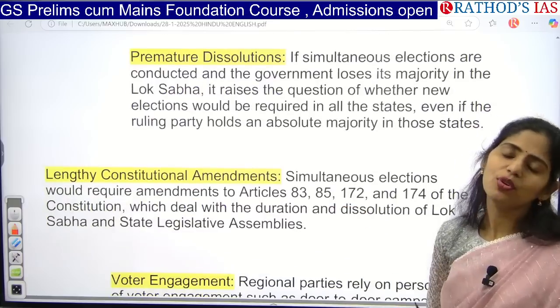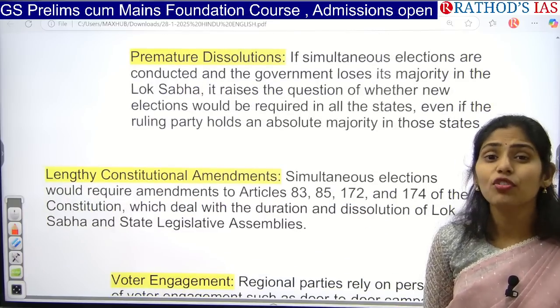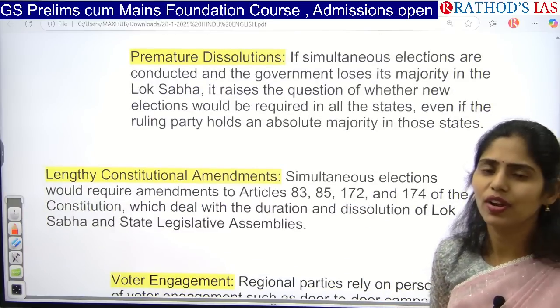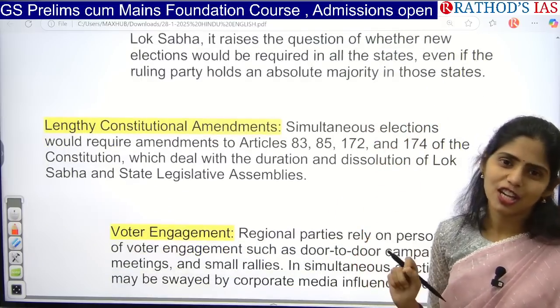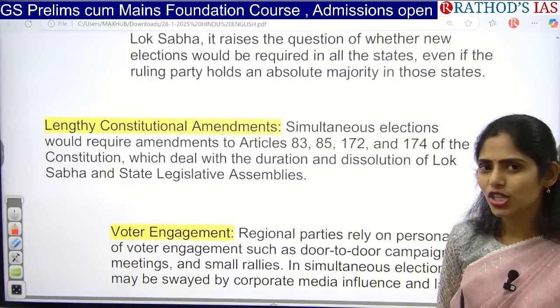And even one more very important problem here is, if you want to go for this one nation one election, we have to go for making changes in our constitution. That is called the Constitutional Amendments Act.